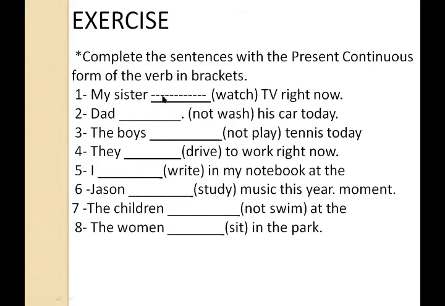Then write the blanks with the blue ink pen, and fill the blank with the black pointer. Understand? Number one blank is, my sister dash watch TV right now. Number two, dad dash not wash his car today. Third, the boy dash not play tennis today.